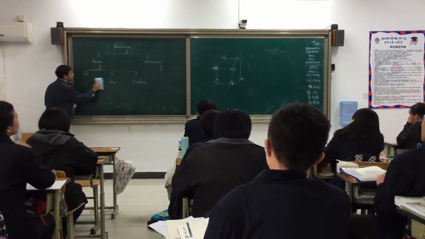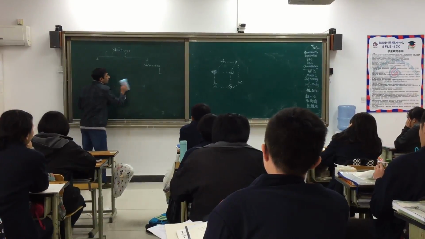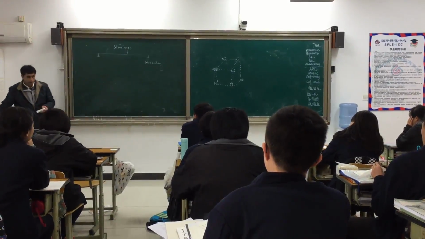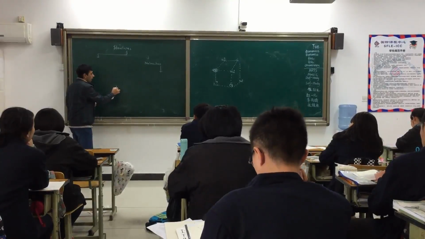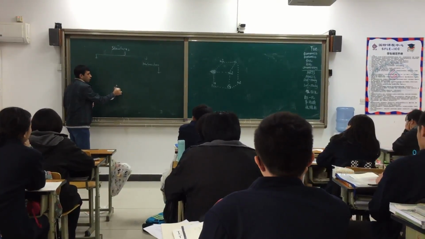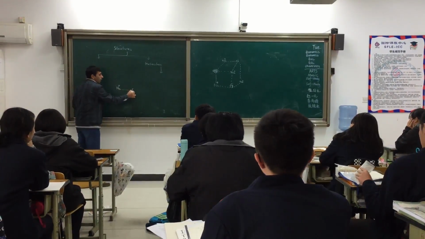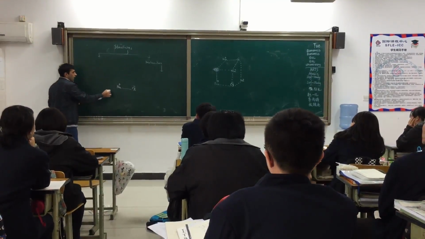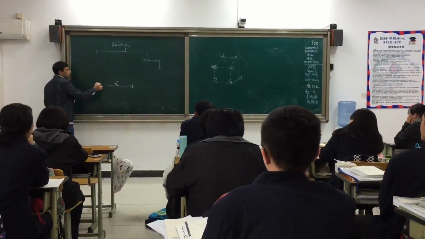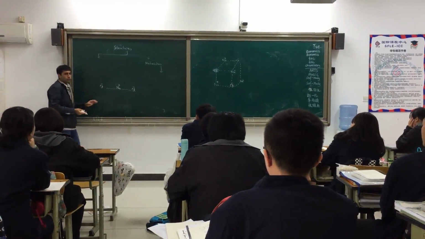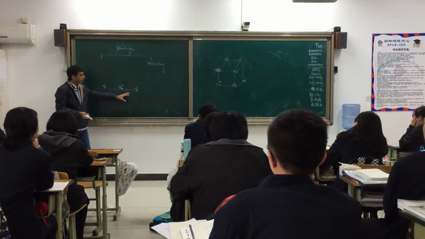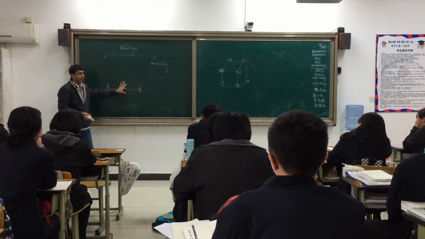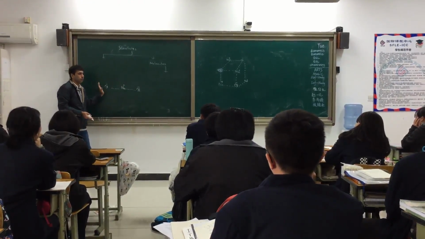For example, we have a sodium ion, and this sodium ion is attracted by a chloride ion. Similarly, on the left side, this sodium is attracted by another chloride ion. So in this structure, each sodium ion is attracted by two chloride ions.